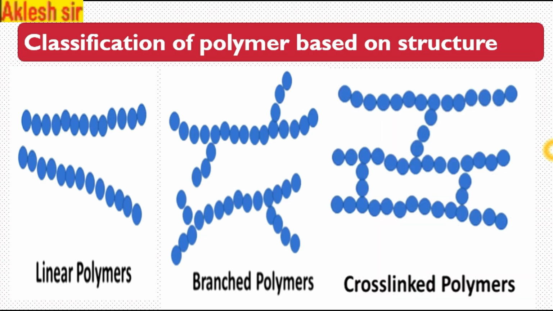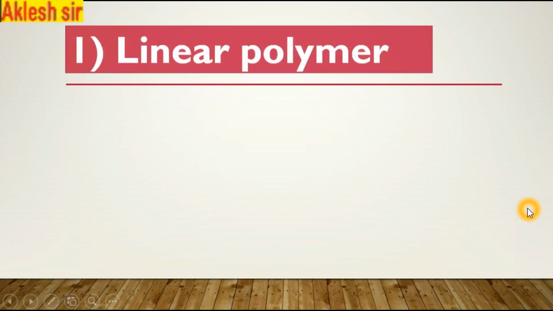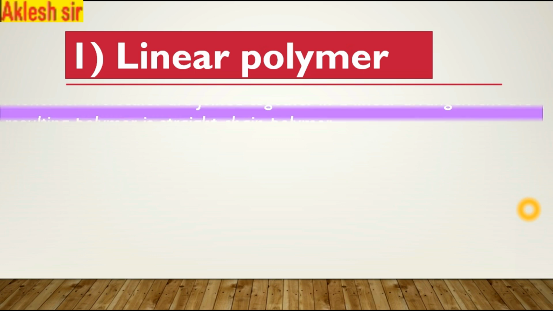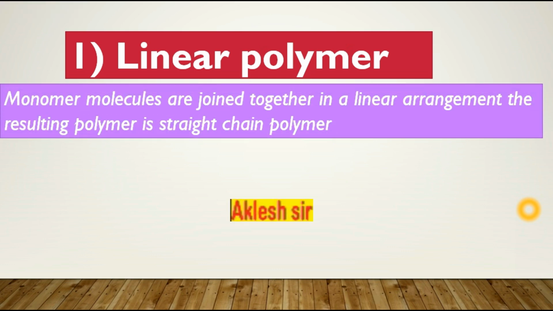Next is cross-link polymer. Between the two linear polymers, you can see this is one linear polymer, this is another linear polymer. In between those linear polymers, there is a bonding. Therefore, this is known as what? Cross-link polymer. Linear polymer: monomer molecules are joined together in a linear arrangement.